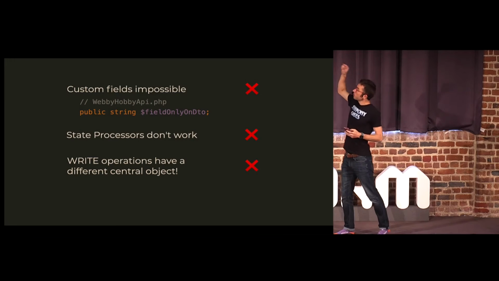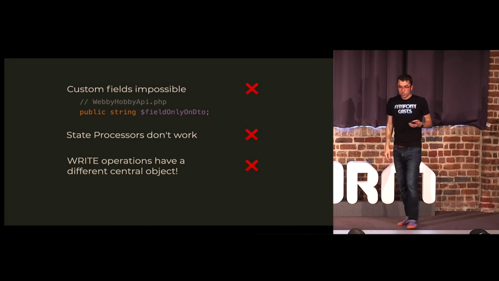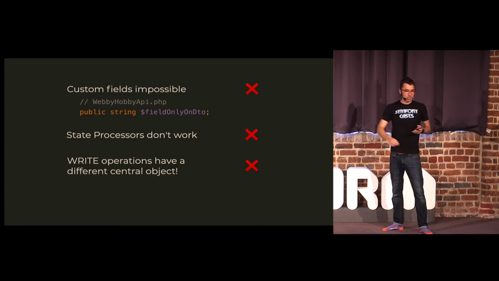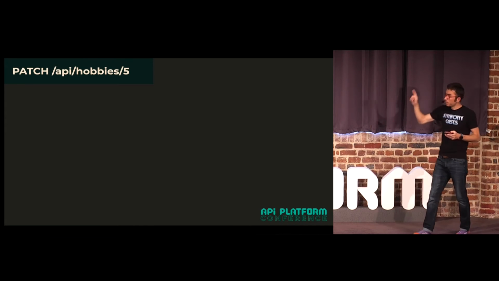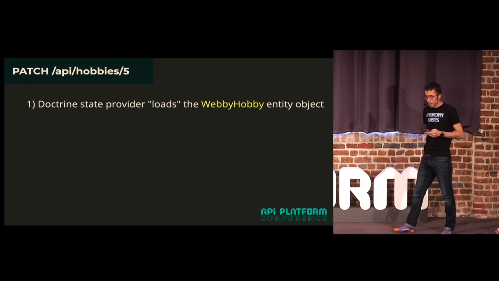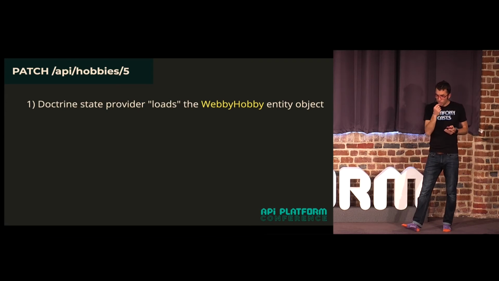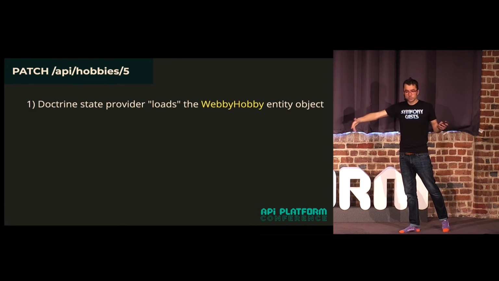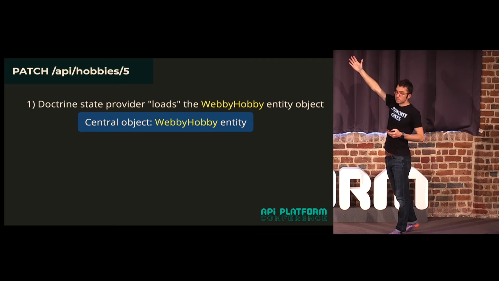And very importantly, the write operations have a different central object. So now we can see why I've been talking about this central object thing. For example, let's look at what happens with a patch request when you're using this entity option. The Doctrine state provider loads the entity object. Great. We've seen that. That becomes our central object.